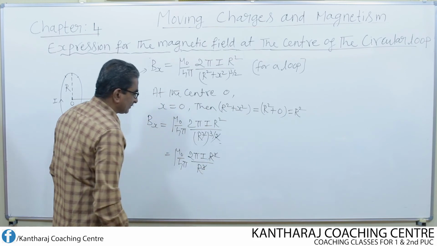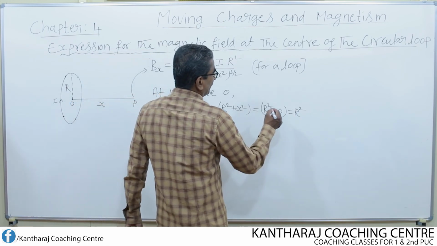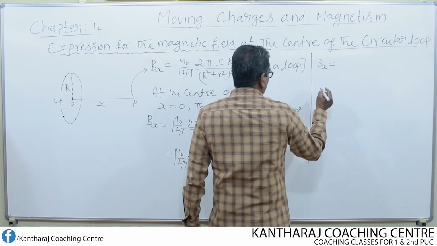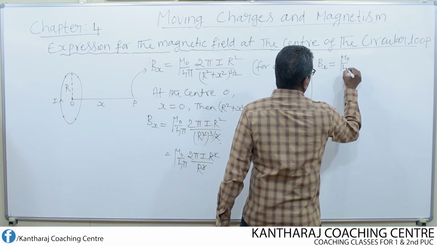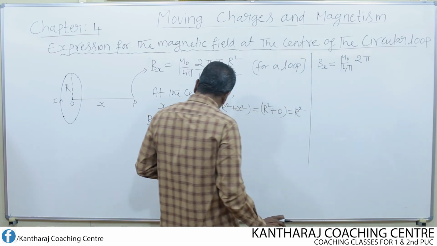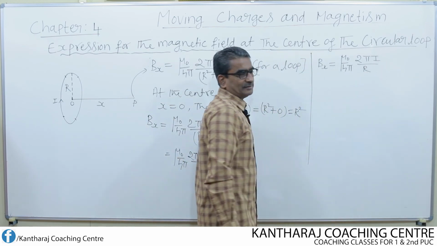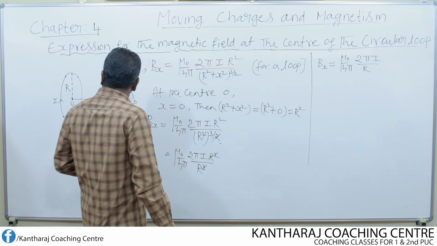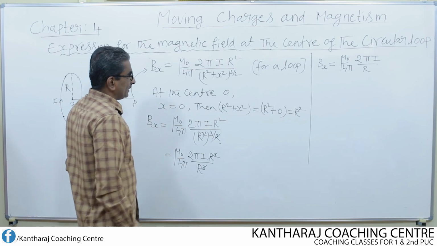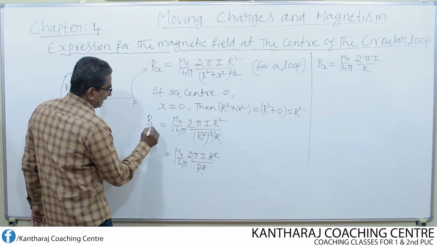Once again r square and r cube, so r square gets cancelled. What is left now? Finally, Bx is equal to mu naught over 4 pi, 2 pi I by r, only r is left. So this is the expression for the magnetic field at the center O. So instead of writing this x, I write this as center.